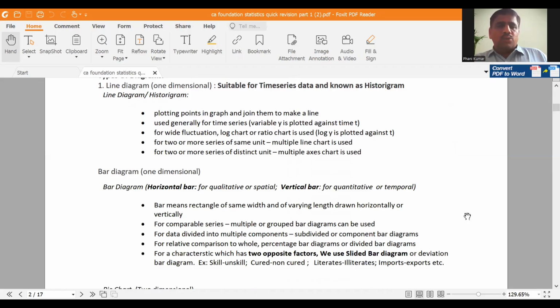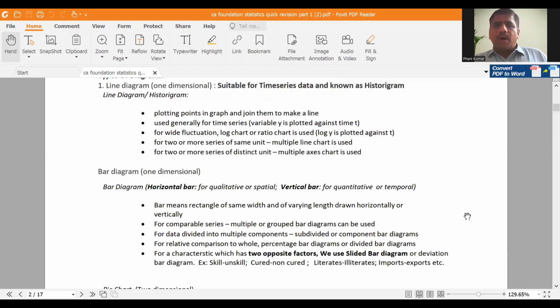In bar diagram, there are two types, horizontal bar and vertical bar. When to use horizontal bar? For qualitative classification or spatial classification, you go for horizontal bar. For quantitative or chronological, that means time series, you go for vertical bar diagram. Very important point: horizontal bar is meant for qualitative or spatial, vertical bar is meant for quantitative or temporal.